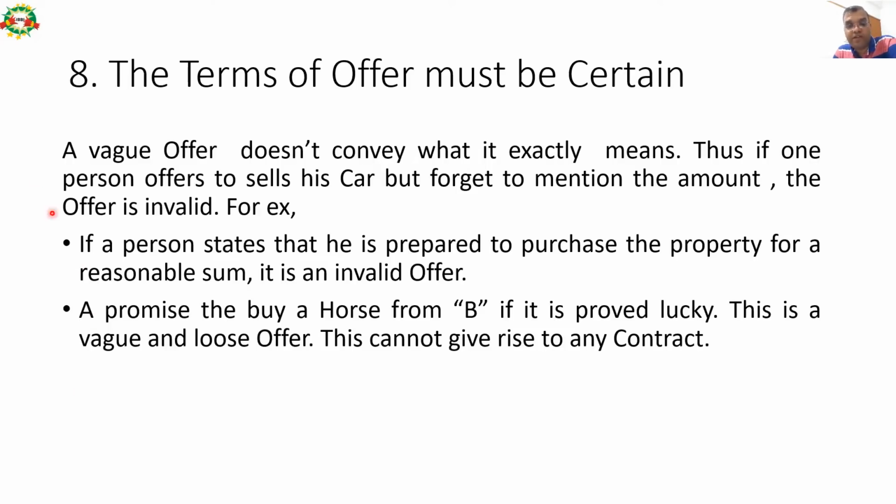Terms of an offer must be certain. A vague offer doesn't convey what it exactly means. Thus, if one person offers to sell his car but forgets to mention the amount, the offer is invalid. For example, if a person states that he is prepared to purchase the property for a reasonable sum, it is an invalid offer because the amount is not mentioned. A promise to buy a horse from B if it proves lucky is a vague and loose offer, and this cannot give rise to a contract.